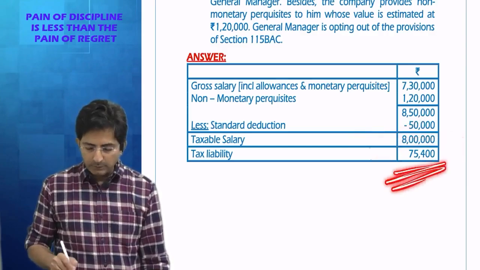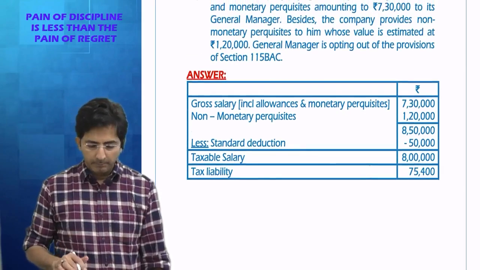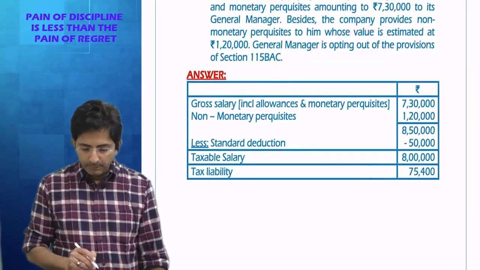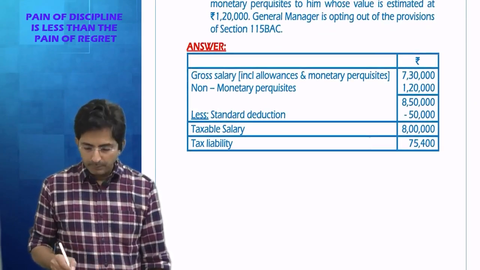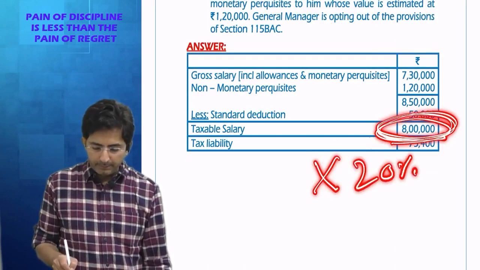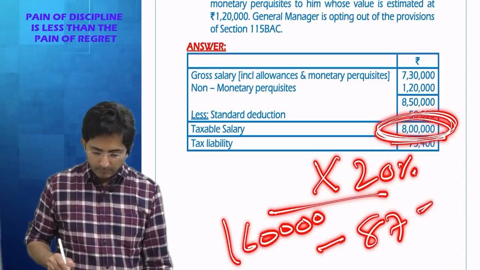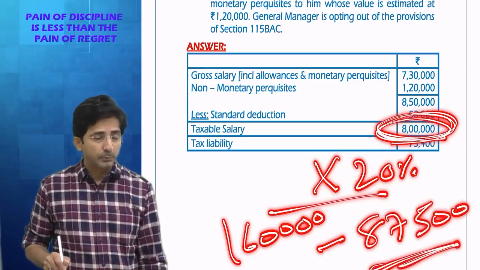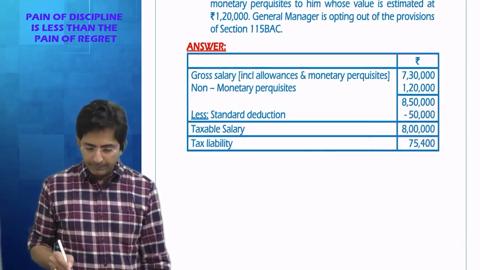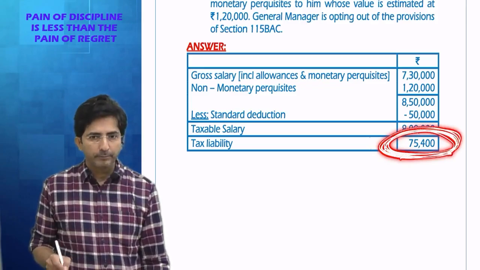On that I have calculated tax according to slab rates. And slab rates of the new regime or old regime? Old regime, because he has opted out of 115BAC. And you know in the old regime what the shortcut is? His income falls in the 20% slab. So directly I will calculate 20%, which comes to 1,60,000, minus 87,500. That will give me the tax as per the slab rate. Plus health and education cess also you have to take. Don't forget that. So including health and education cess, the tax will be 75,400.